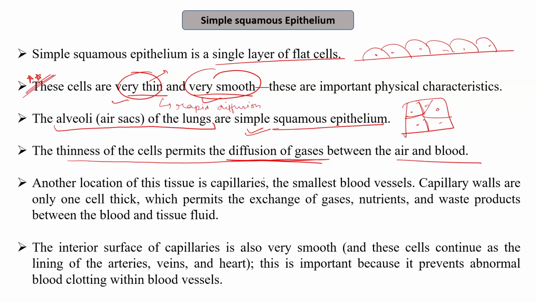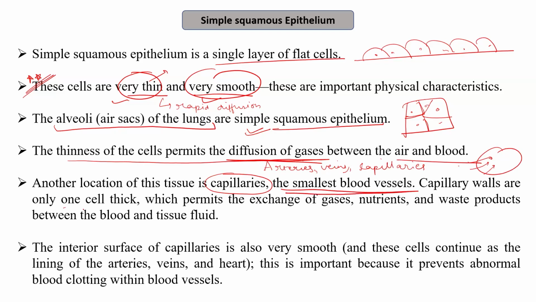Another location of this tissue is in the capillaries. We have veins, and then we have capillaries. These capillaries are the ones that enter into any organ and provide the blood. These are the smallest blood vessels.